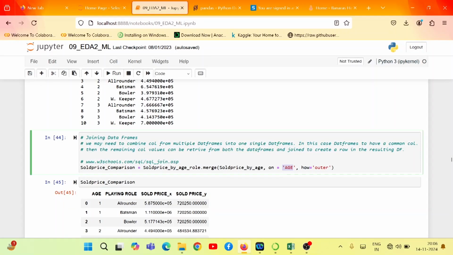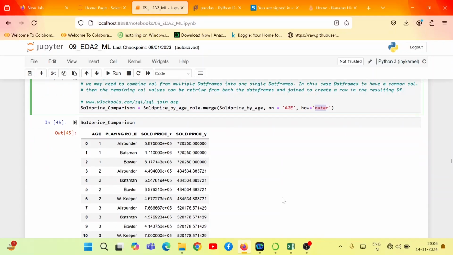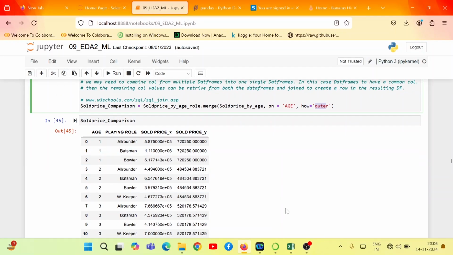Now under the how parameter, we have to pass the join type. For example, it could be inner join, outer join or left join. That value we have to pass here. If you execute this, the two data frames are going to be joined. We are applying an outer join over these two data frames. Once we execute it, this would be the outcome.